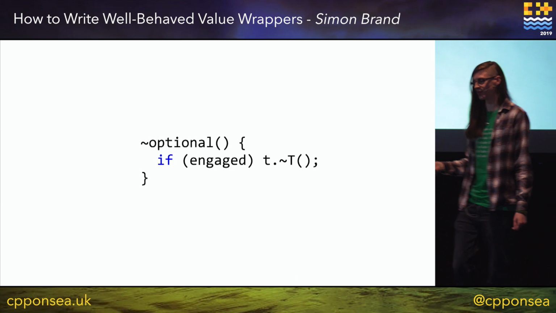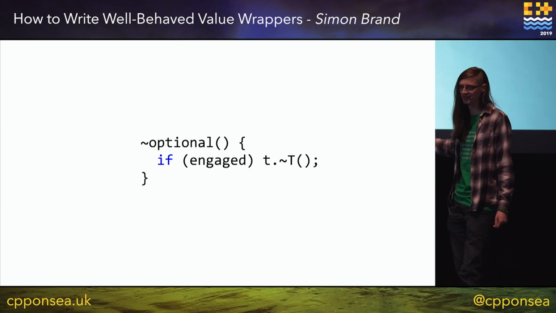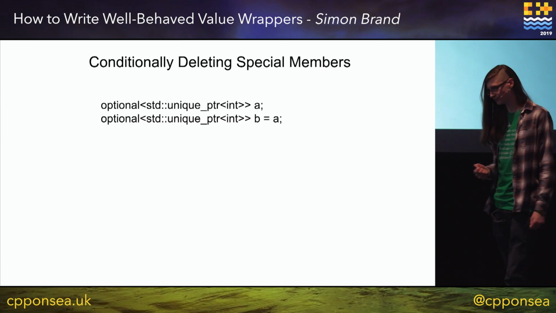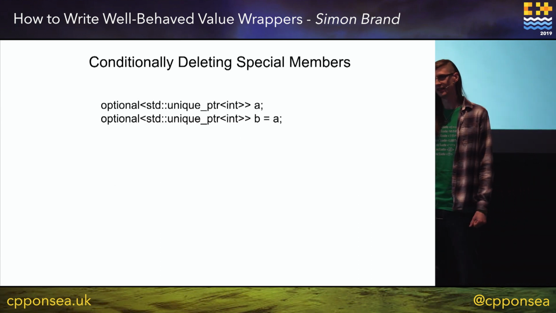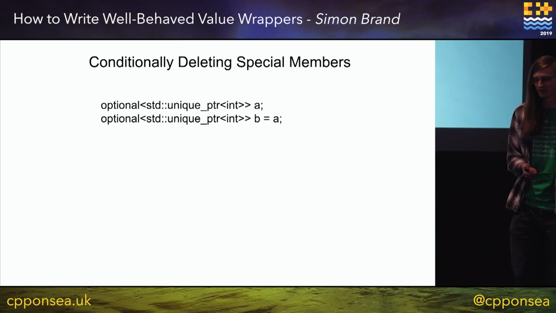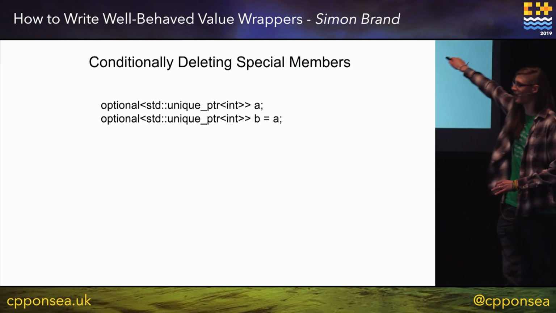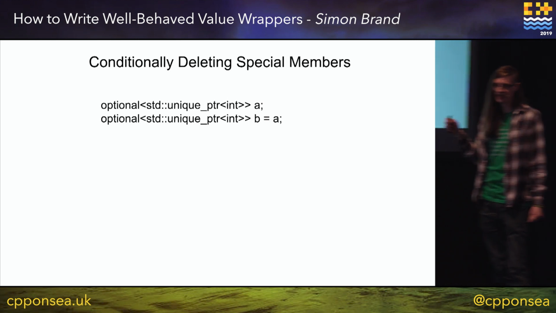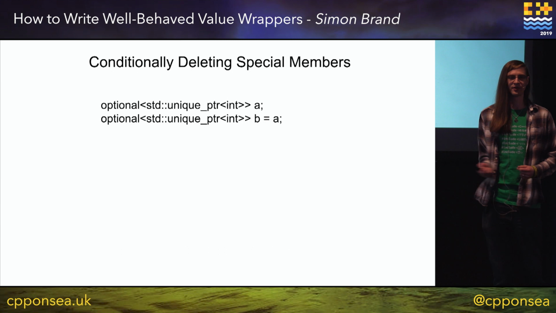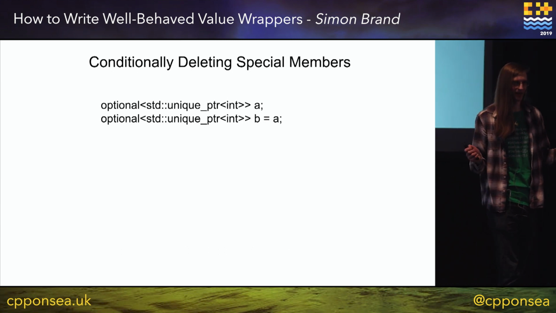So if the underlying type does not support this or this, then we start to hit problems. As an example, this is a not super important reason to do this, but if you think about having an optional of unique pointers, you cannot copy unique pointers, so you cannot copy optional unique pointers. Makes sense.